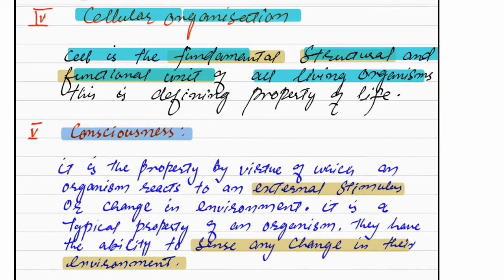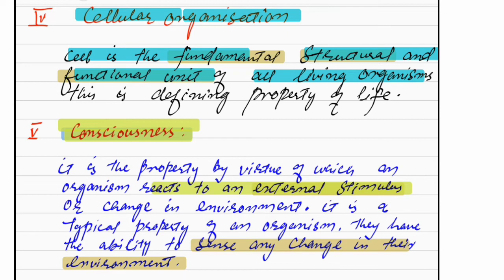Yes, the fifth characteristic of a living organism is consciousness. Let's see what this consciousness is. It is a property by which an organism reacts to an external stimulus. Obviously, a living organism responds to a particular stimulus. For example, when we touch a hot plate, we immediately withdraw our hand.